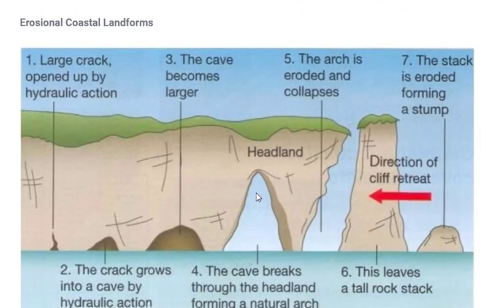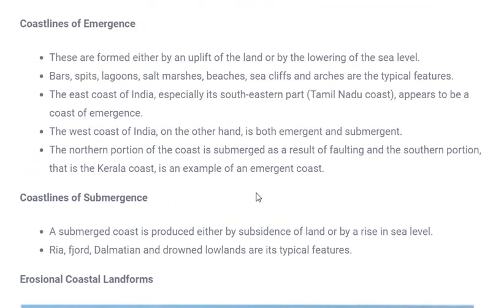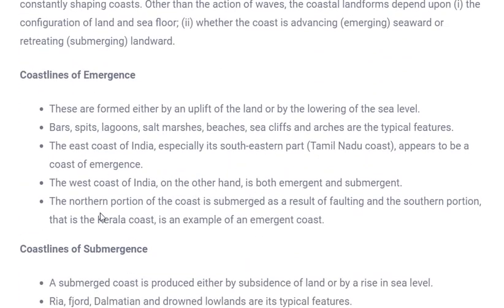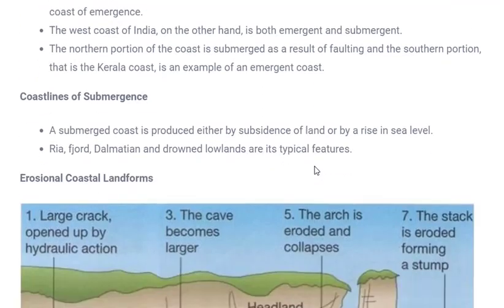We'll see and understand by image. So as I said, they can be formed as coastline of emergence and coastline of submergence. Submergence means the landforms which are formed under the water, and emergence means those formed above the water. So let's see what these erosional coastal landforms are.